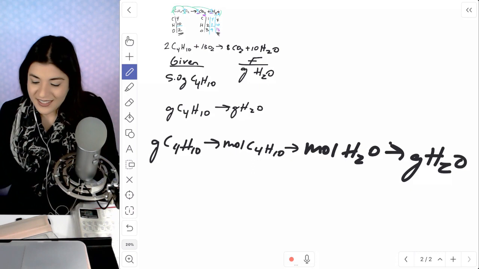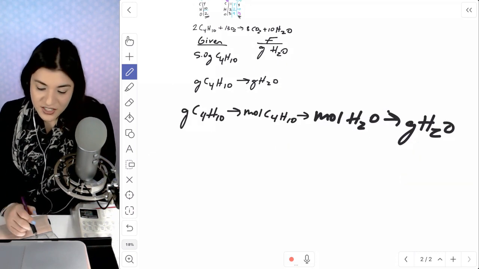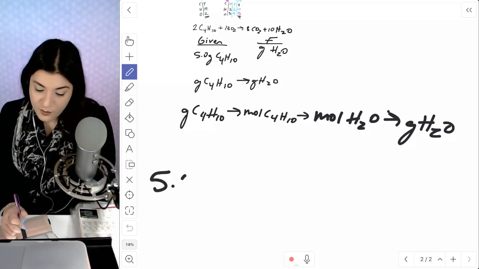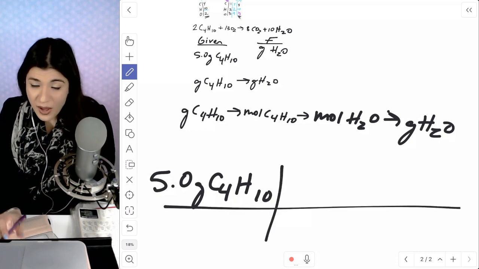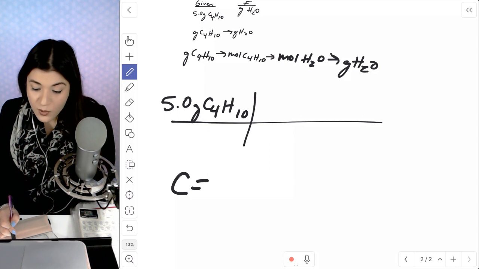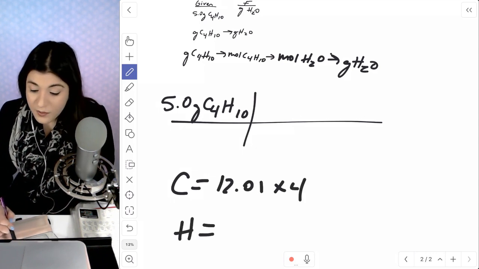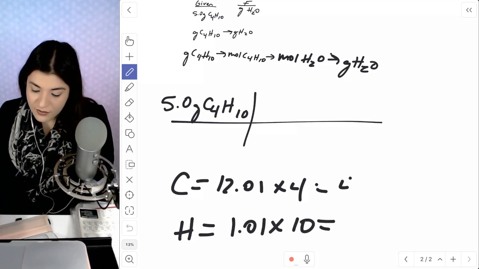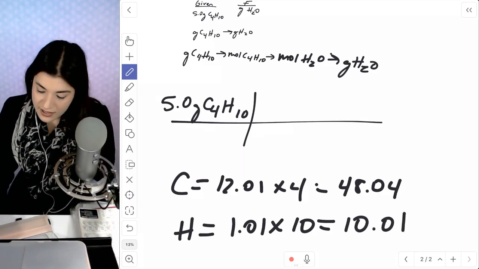Okay, so we've seen this a lot with everyone's question. So I'm going to start off with grams of butane. So 5.0 grams of butane. And then change this to moles by using the molar mass of butane. So carbon has a mass of 12.01, multiply that by 4. Hydrogen has a mass of 1.01, multiply that by 10. So this would give us 48.04, and the bottom would be 10.10.